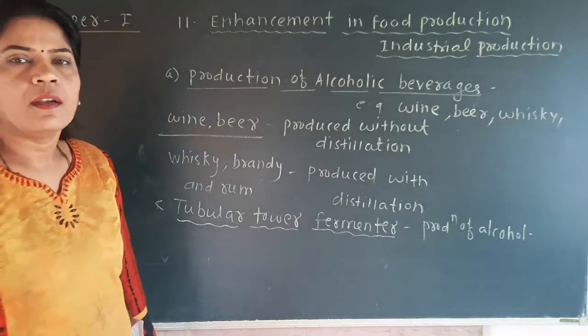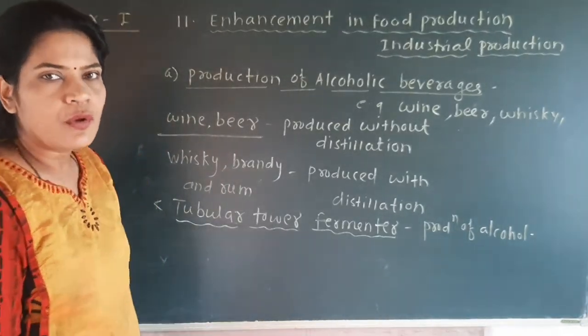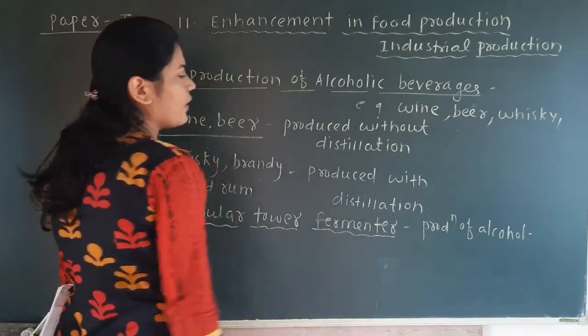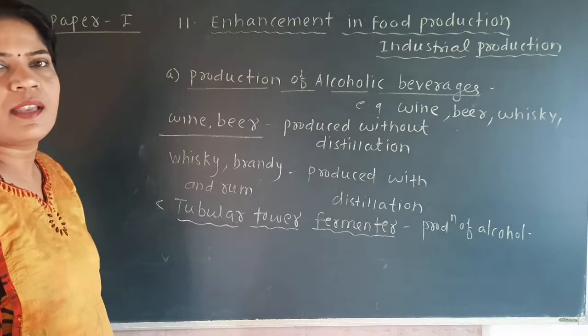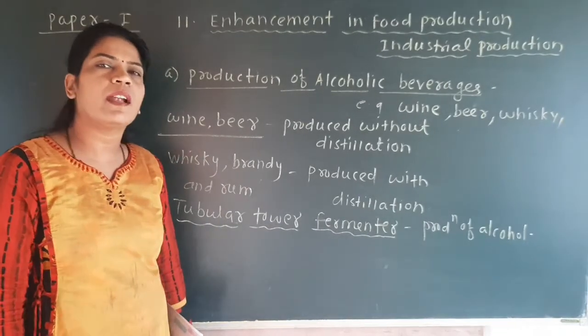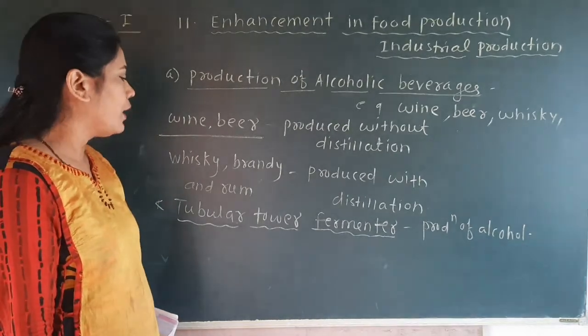The question is asked: name the fermenter which is used for the alcohol production. The name of that fermenter is tubular tower fermenter. We will see the diagram of that fermenter which is used particularly for production of the alcohol.